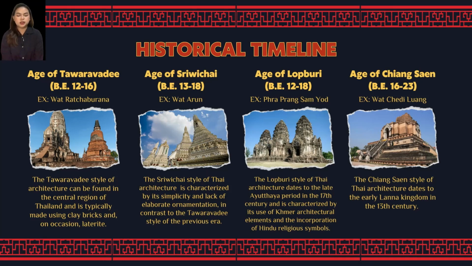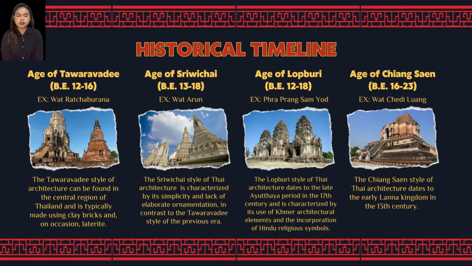This style is often seen in the construction of royal palaces and government buildings and reflects the influence of Western neoclassical architecture. Age of Lukburi. The Lukburi style reflects the influence of the Khmer Empire, which is an important example of cultural exchange between Thai and its neighborhood. This style preferred to use brick, sandstone, and laterite. Next is the age of Changxian.